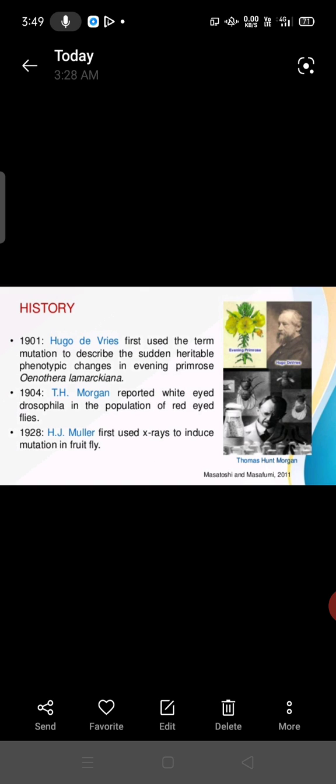Okay, and white-eyed Drosophila appeared in a population of red-eyed flies. Here also mutation occurs. You studied this in sex-linked inheritance: white-eyed flies occurred among the wild red-eyed flies. Again, Muller first used X-rays to induce mutation in fruit flies. Like these, different scientists worked on different plant species and different animal species.